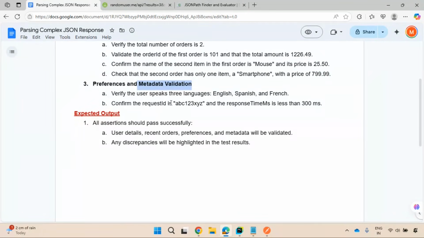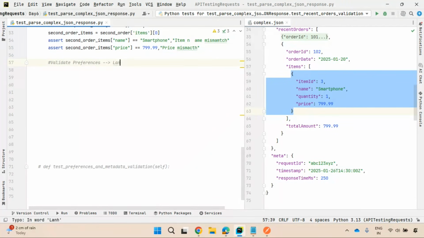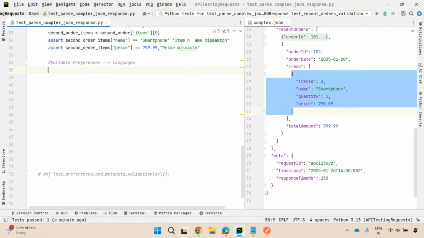So in the preferences, you have these 3 languages: English, Spanish, and French, right? So validate preferences. In the preferences, you have languages, right? What we will do, first we need to capture these preferences.